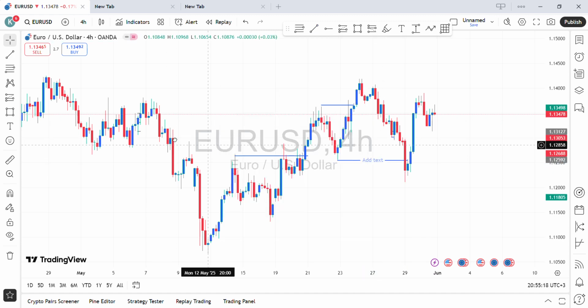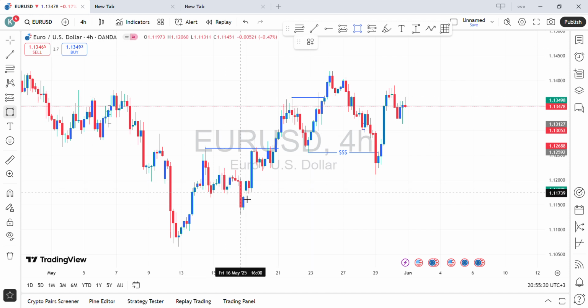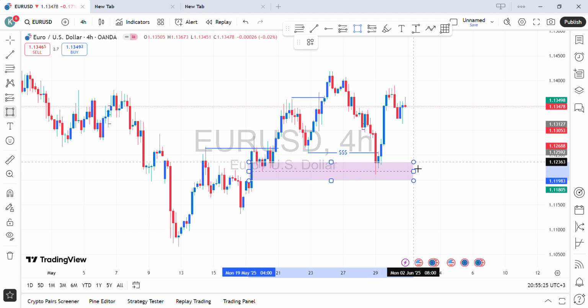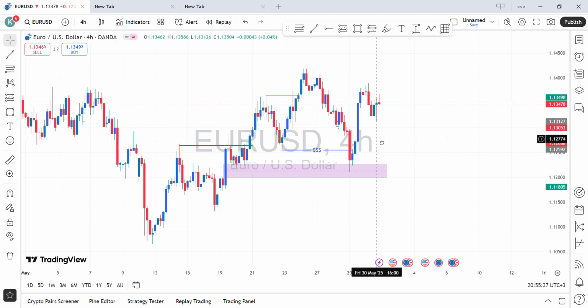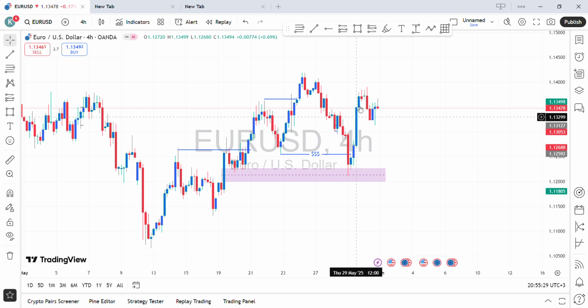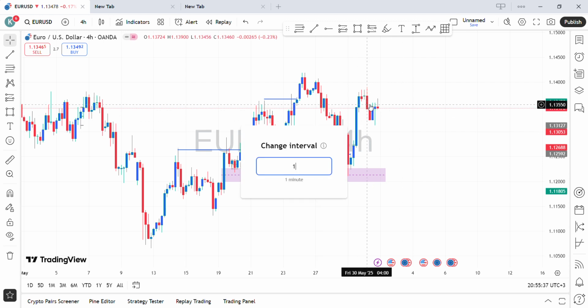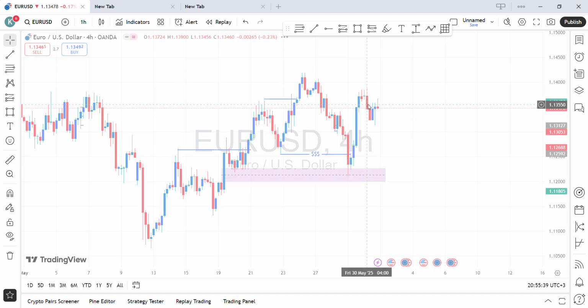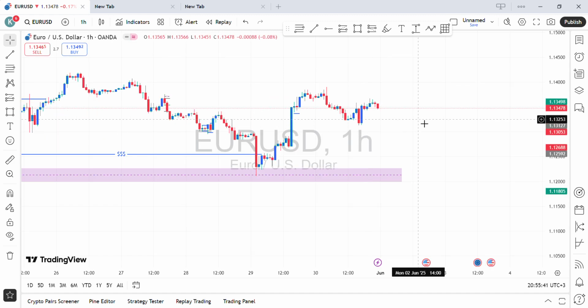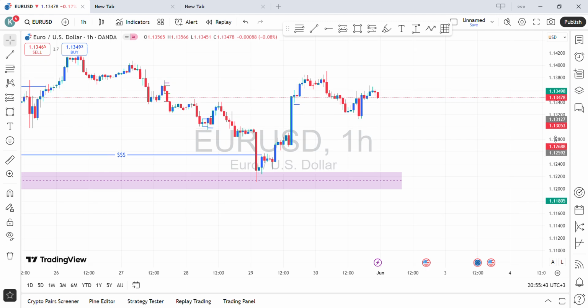And below here, we had that fair value gap, which was tapped into and pushed price higher. So we are done with the 4 hour time frame. There is nothing else to check on the 4 hour time frame. We shift to the 1 hour time frame. We are bullish on that. We have determined the direction. Now on this time frame, we are going to see what is happening.